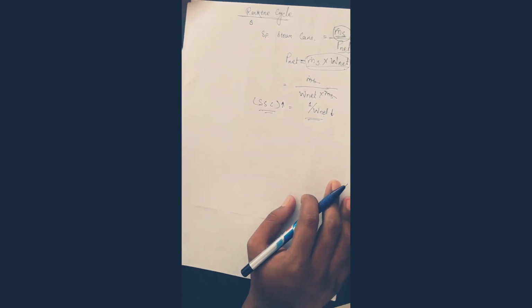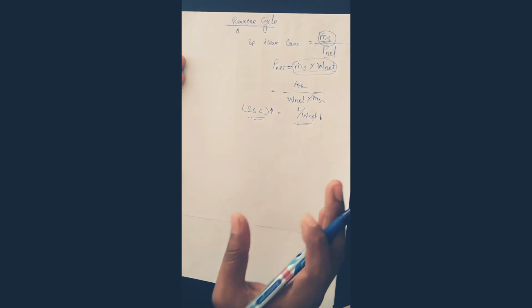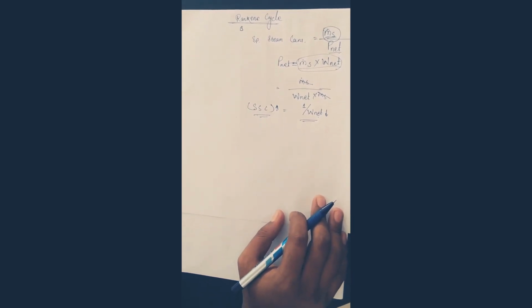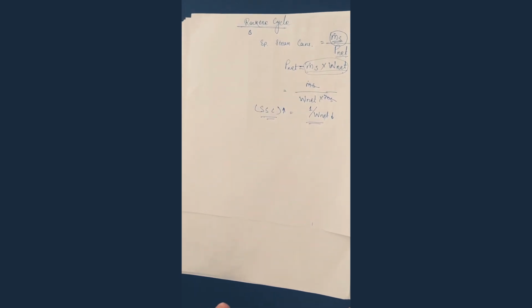Another important point is that if specific steam consumption is more, the plant size will be more. How? See guys, if steam consumption is more, larger pipelines are required, and more mass will enter into the power plant.